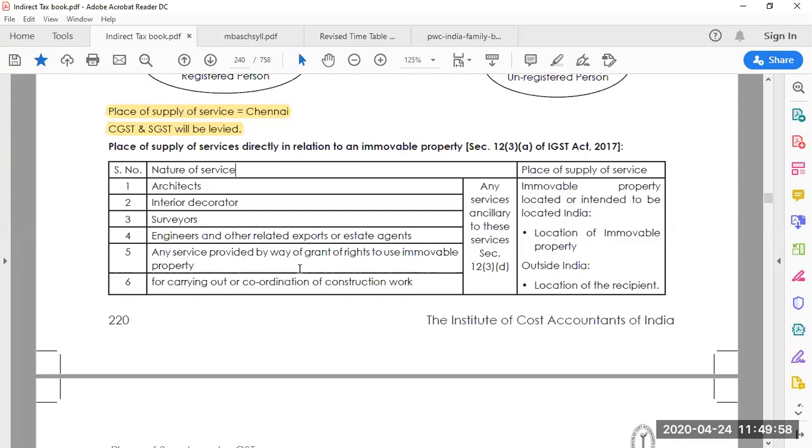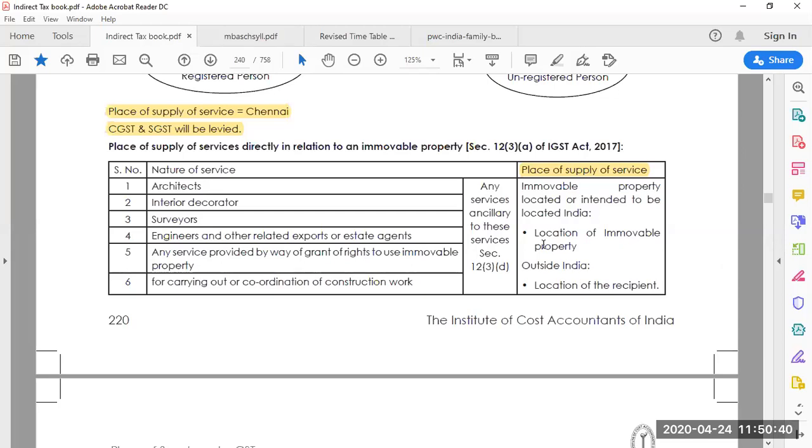Any service provided by way of grant of rights to use immovable property for carrying out construction work, and any services ancillary to these services, and any other services related to these kinds of services as well. What is the place of supply of service in those cases? The place of supply will be the location of the immovable property located or intended to be located in India. Outside India, it means the location of the recipient.